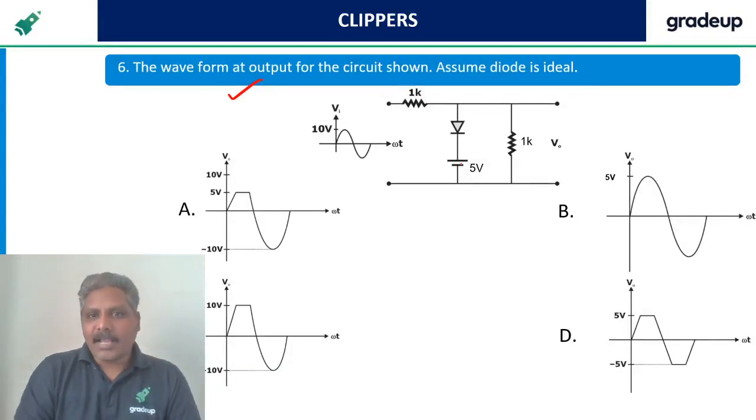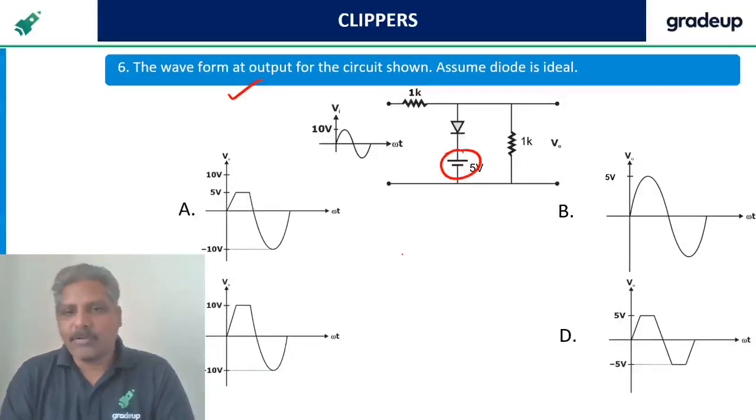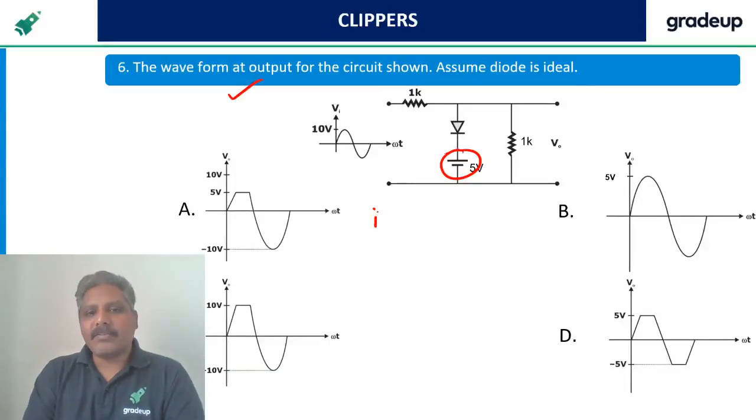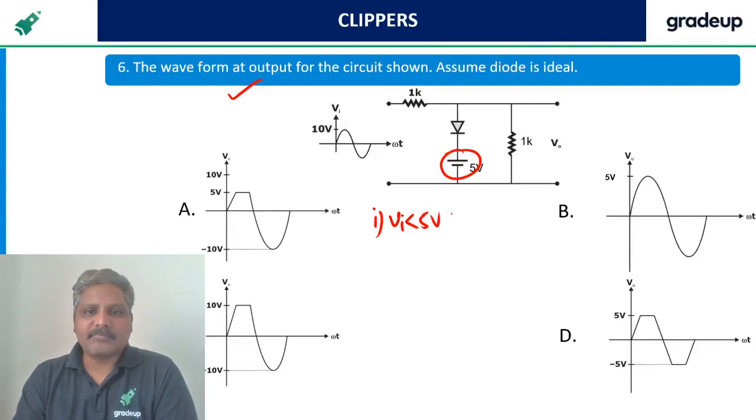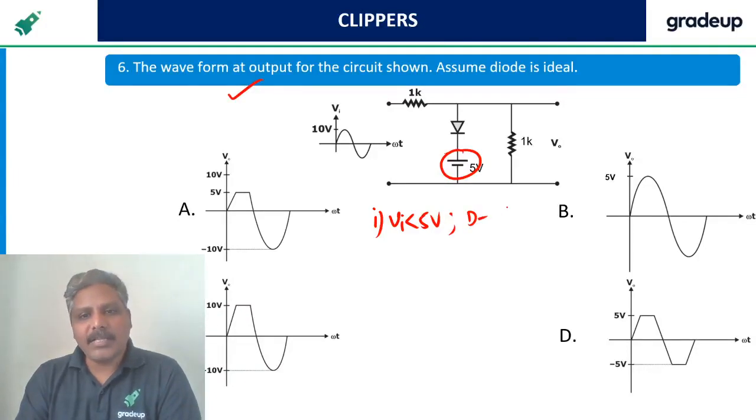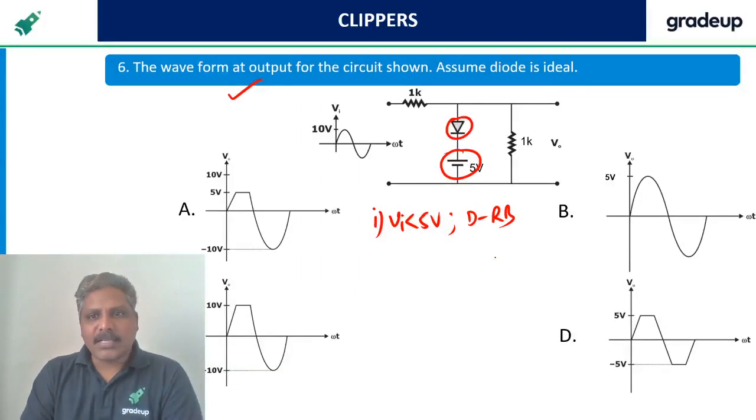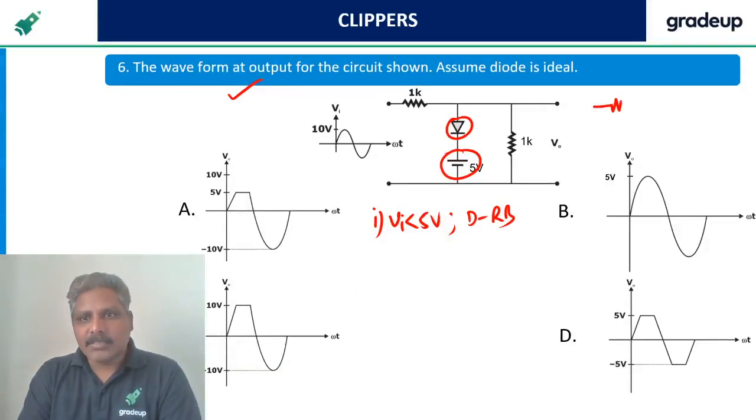Okay, see, I have only one battery here. So let me check with case 1. Vi less than 5 volts, because this is what we need to check. So what happens to diode? Diode is reverse bias. When diode is reverse bias, how the circuit looks like? Circuit looks like this.